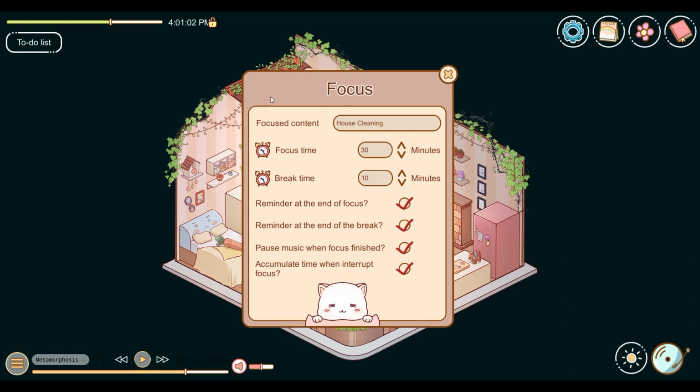So essentially, from what I understand, Cozy Time is meant to be a way to help you relax and help you focus your efforts on certain things. And it gives you this very cute little setup. You have your own little room, as you can see in the background, and you can set what your intent is. You have to-do lists. You can set how long your focus time is, how long your break time is.